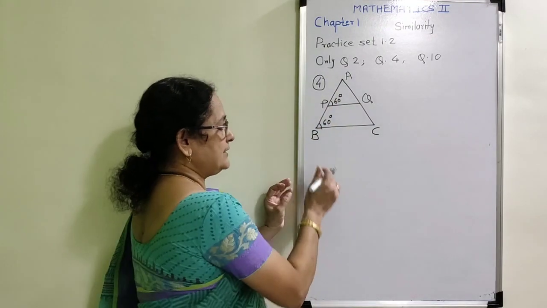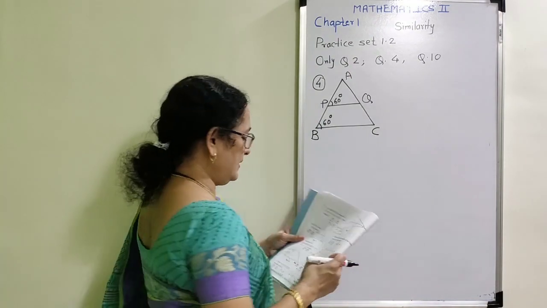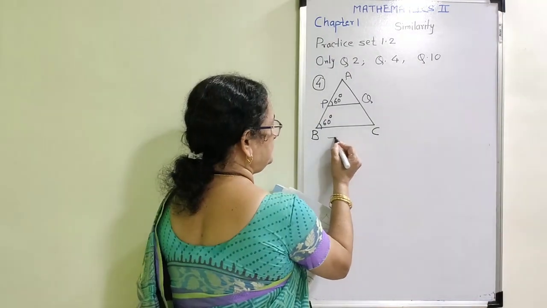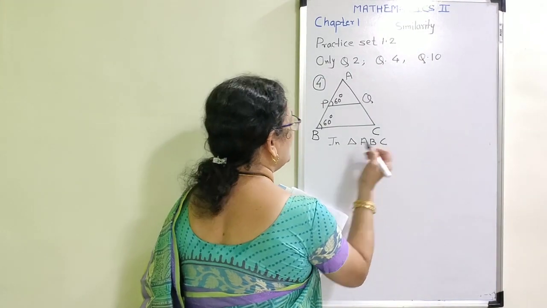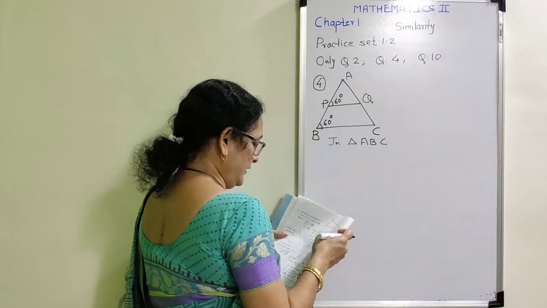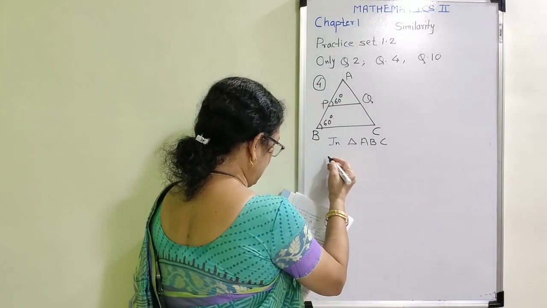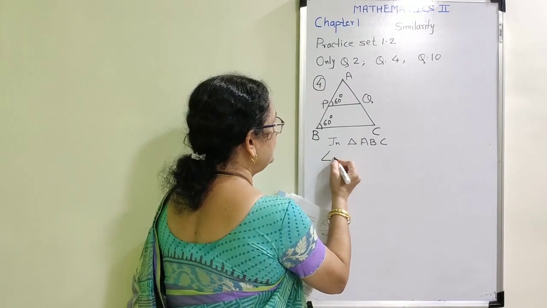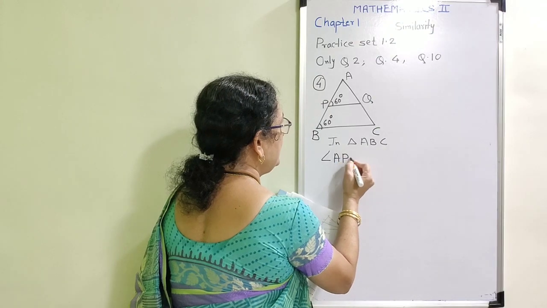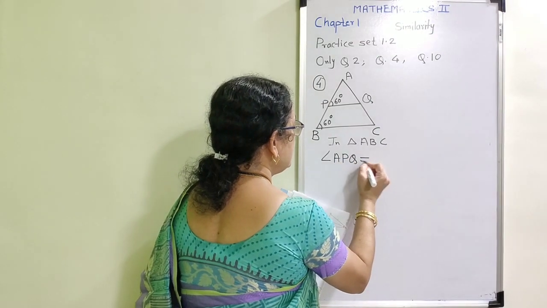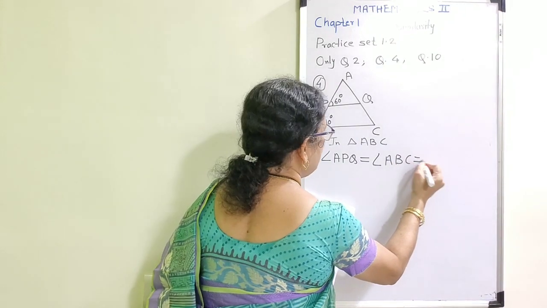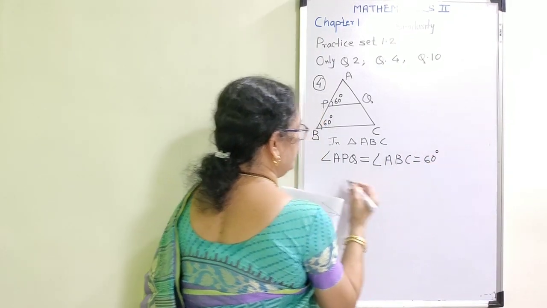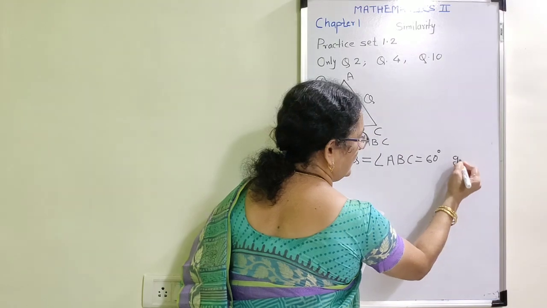Now I am going to write it. In triangle ABC, first of all they have given the two measures. Write those measures. Angle APQ is equal to angle ABC, which is equal to 60 degrees. This is given.